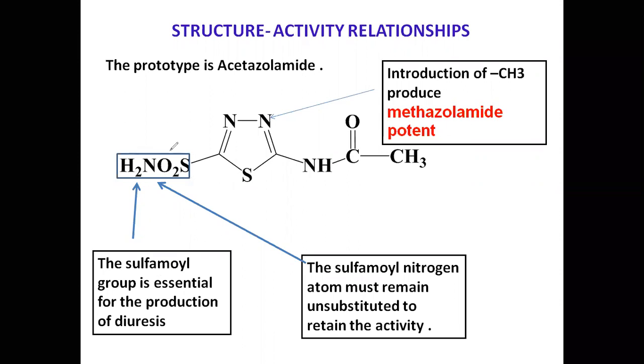You can say the sulfonamide group or sulfamoyl group is essential for the production of the diuretic effect. So all our diuretics will have the SO2NH2 group. And the most important thing is that there won't be any substitution on the nitrogen. It will be as such SO2NH2 group.